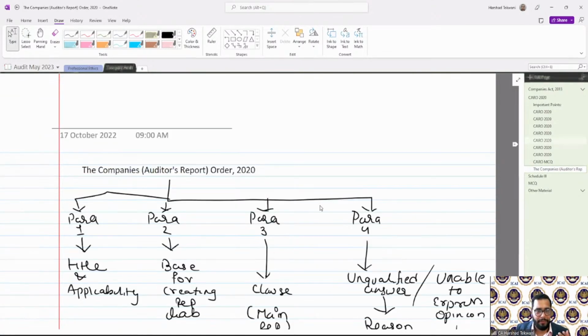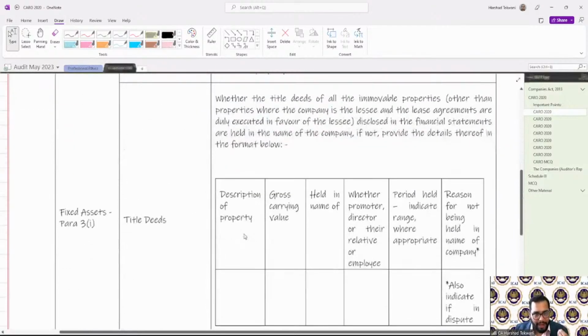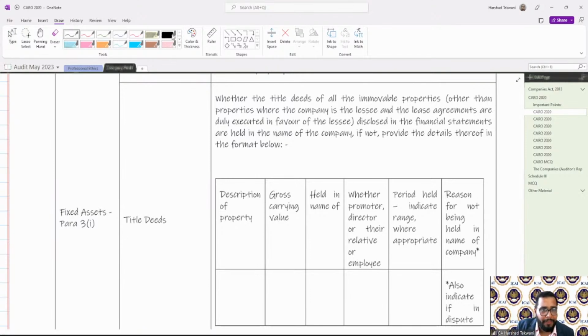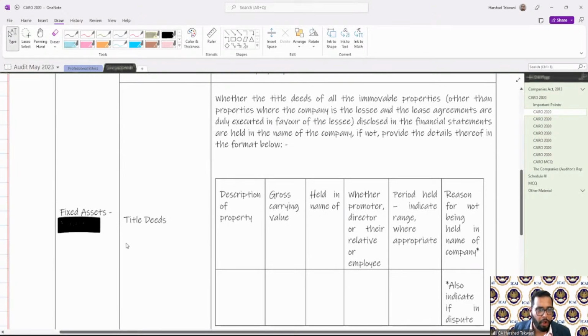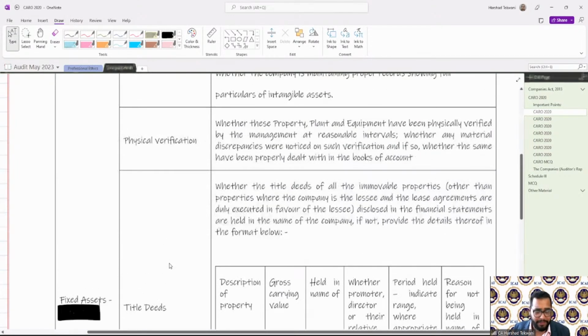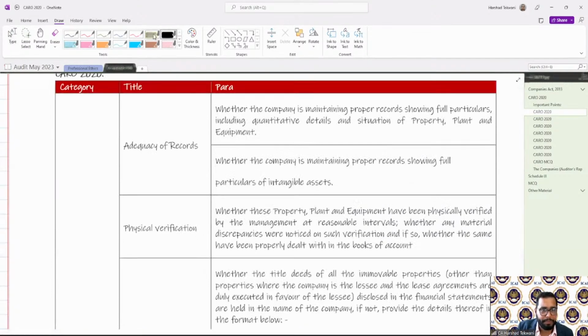Now, when I talk about para 3.1, or para 3.2 or whatever clauses we will discuss, now you will know where it is coming from. What is 3.1? The third paragraph in an order where there are total 4 paragraphs, and we are talking about 3.1, the first clause of the third paragraph. So when I say para 3.1, it's paragraph 3 and clause 1, which talks about fixed assets. Now let us see clause 1.